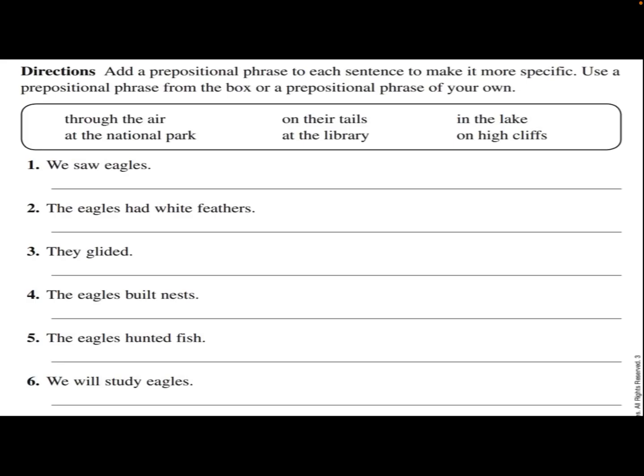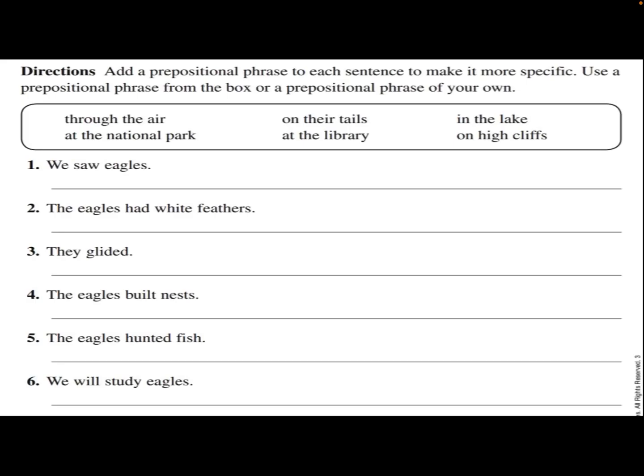Now, those are the sentences. However, in the box above are some prepositional phrases. And the preposition is at the beginning of each of those phrases. So, through the air, at the national park, on their tails, at the library, in the lake, on high cliffs.